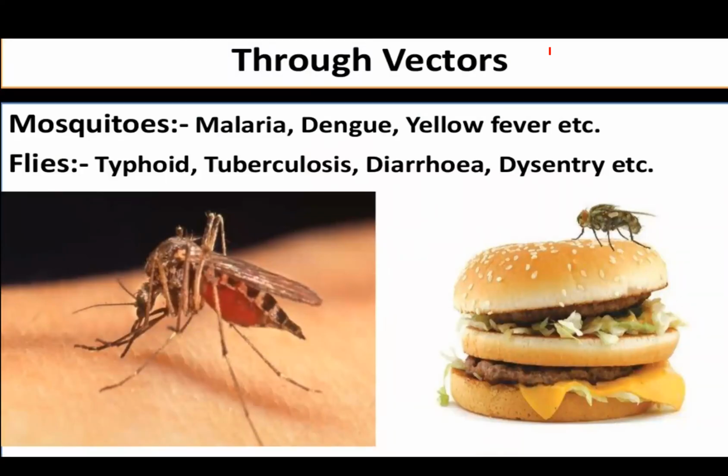And the third way by which diseases are spread is through vectors. Vectors are also a major cause of spread of disease. Vectors can be mosquitoes. By the mosquitoes, malaria, dengue, yellow fever, these are the diseases spread by the mosquitoes. So here mosquitoes are the vectors. By the flies, typhoid, tuberculosis, diarrhea, dysentery, they are the diseases which are spread by flies.